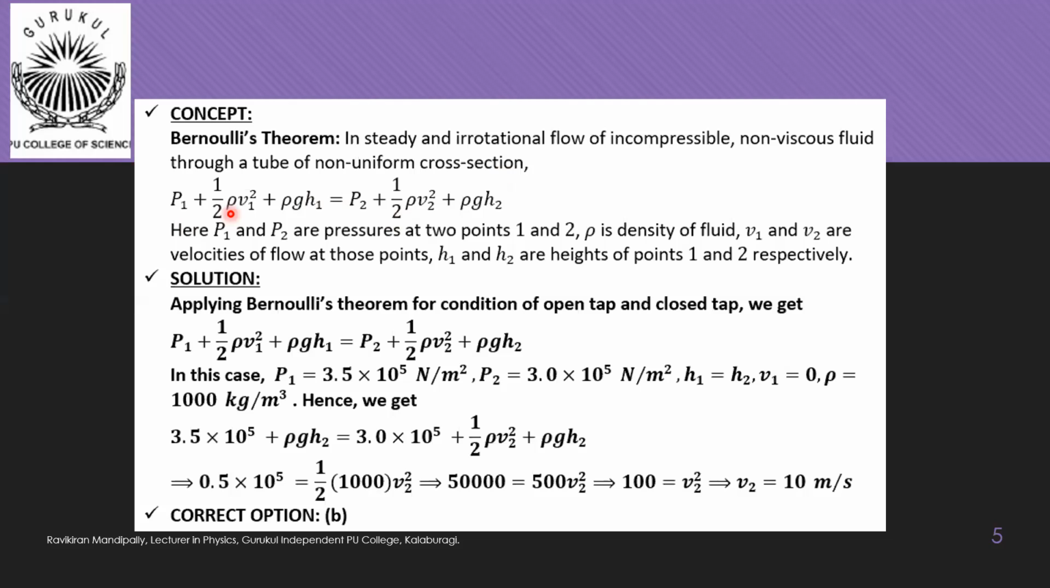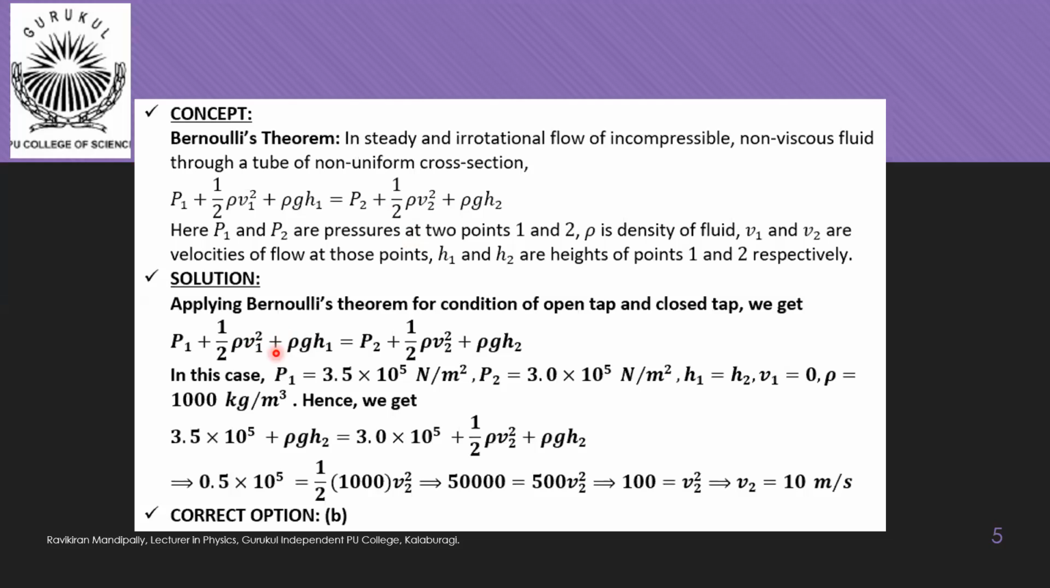Density of liquid is rho. V1 and V2 are velocities of flow at points 1 and 2. H1 and H2 are heights of the respective points from the reference. Then here we can apply this Bernoulli's theorem for 2 different points in a given flow, or else for the same point in 2 different conditions. Like in this question, the information is given about 2 conditions. One is when the tap is open, one is when the tap is closed. So here I am considering case 1 as when tap is open, case 2 as when tap is closed. That's why I mentioned applying Bernoulli's theorem for condition of open tap and closed tap we get.